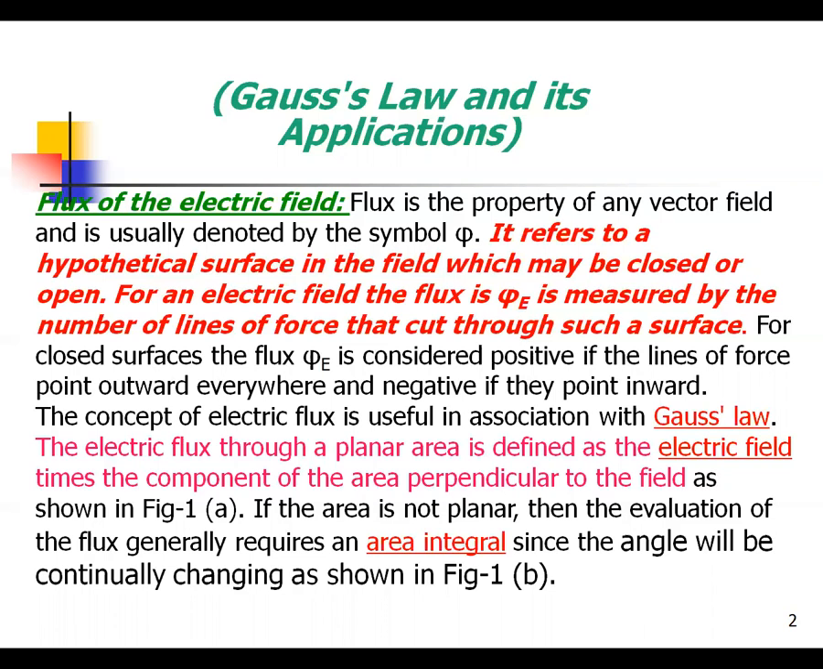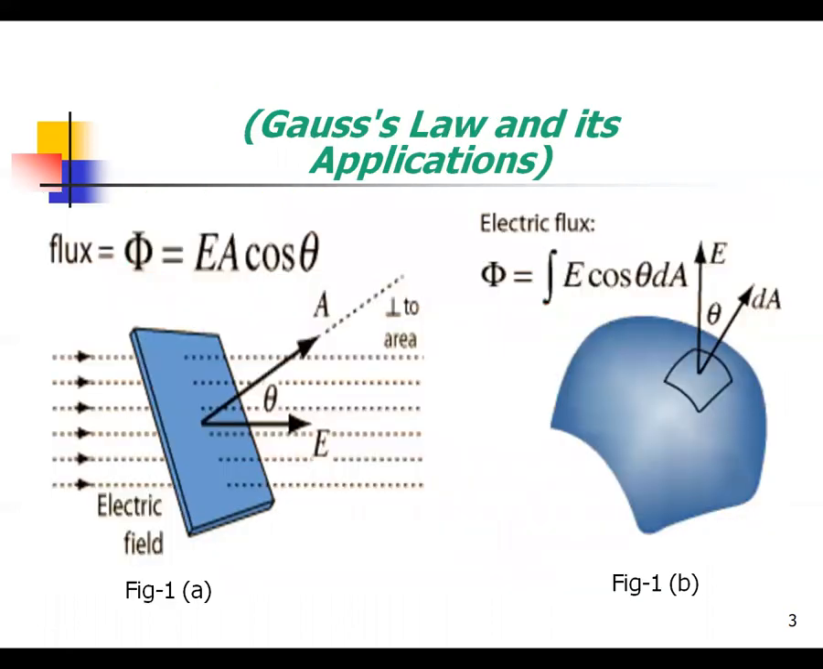The concept of electric flux is useful in association with Gauss law. The electric flux through a planar area is defined as the electric field times the component of the area perpendicular to the field, as shown in the figure. If the area is not planar, as shown in figure 2. Now this is a planar surface. The flux phi equals EA cos theta. This is the electric flux formula.